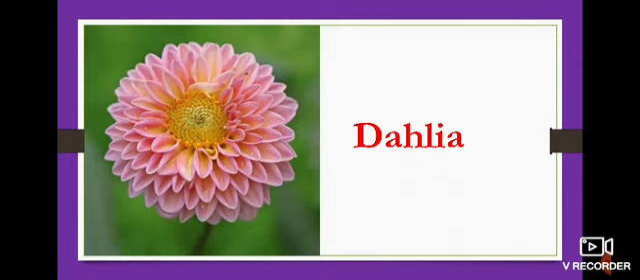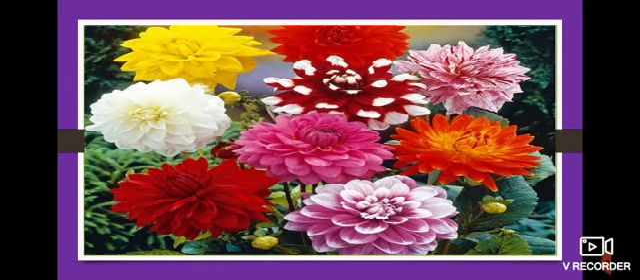Now look at here. The name of this flower is Dahlia. What's the name of the flower? Dahlia. DAHLIA, Dahlia. What's the color of this flower? Pink. We can see this flower not only in pink color. We can see this flower in many colors. Look at here. Many colors. White, yellow, red. And two colors are there in one flower. Red and white. Orange color dahlia is also there. Light pink and dark pink. Many colors of dahlia are here.